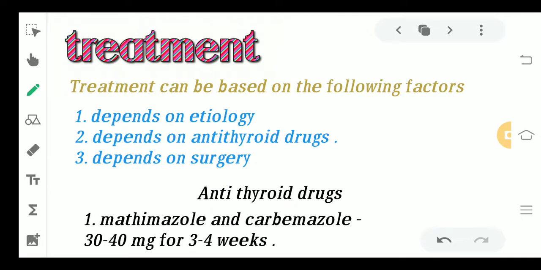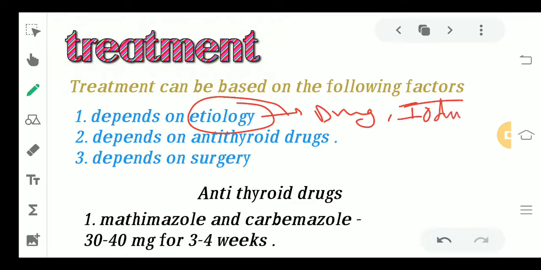Coming to the treatment. Now the treatment is completely based on the factors that are causing the disease. So if the etiology is related to a certain kind of drug, or maybe if the patient is on medication, or if the iodine content in the diet is increased, all these etiological factors are supposed to be removed.